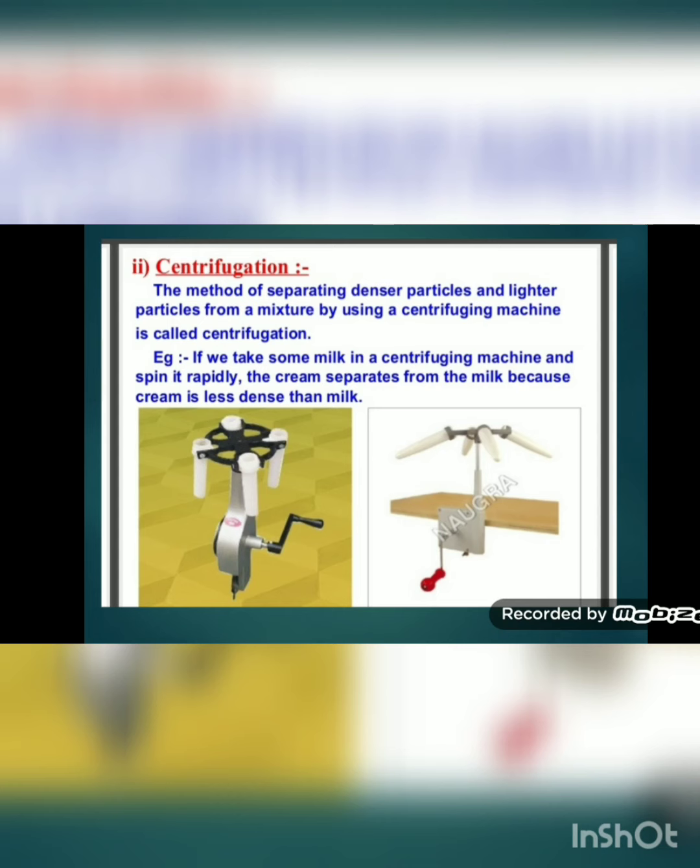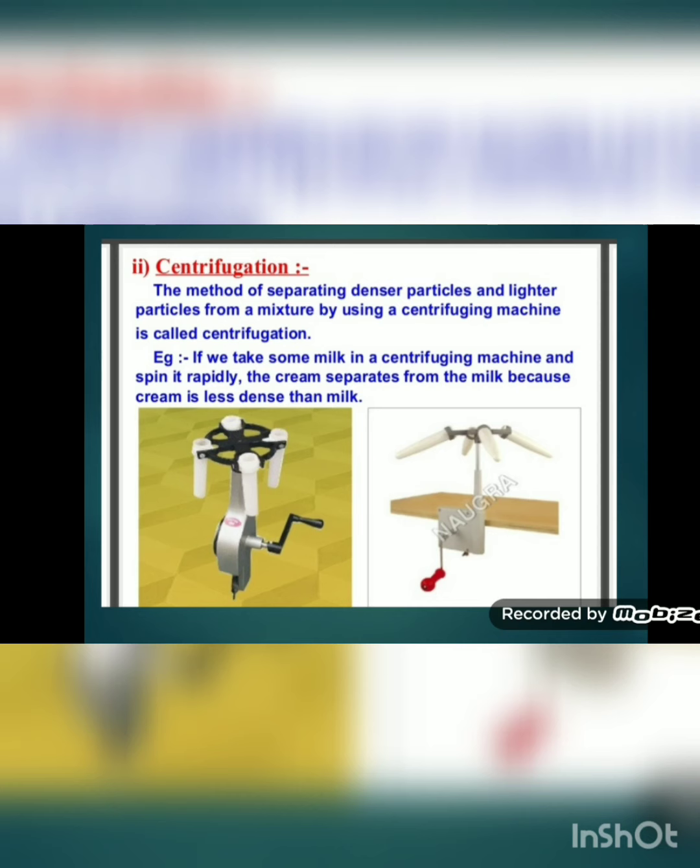It means the weight of cream is light, so it floats on top of the milk. Sometimes in a blood test also, this centrifugation method is used to find out the counts of blood which is present in the body.